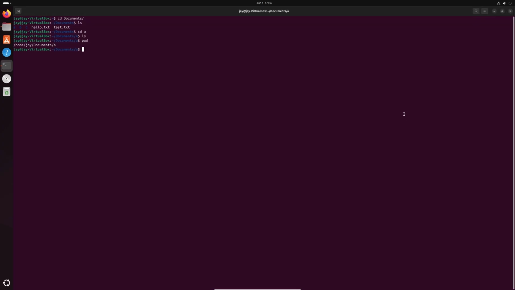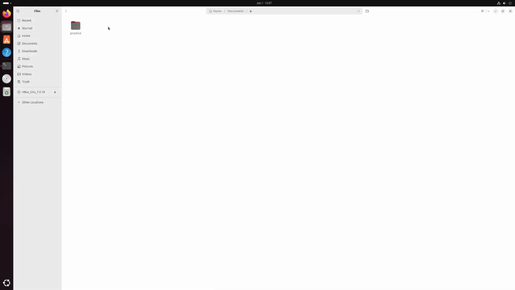Next command we are going to learn is mkdir. What this command does is it helps us in creating a new directory. mkdir space the name of the directory which you want to give. Let's say if I want to create a new directory, say practice. So I'll give it the name practice, mkdir space practice. Currently as the folder is empty, when I press enter, it creates a folder or directory and gives it the name practice. So as you can see, one new directory is created, practice.